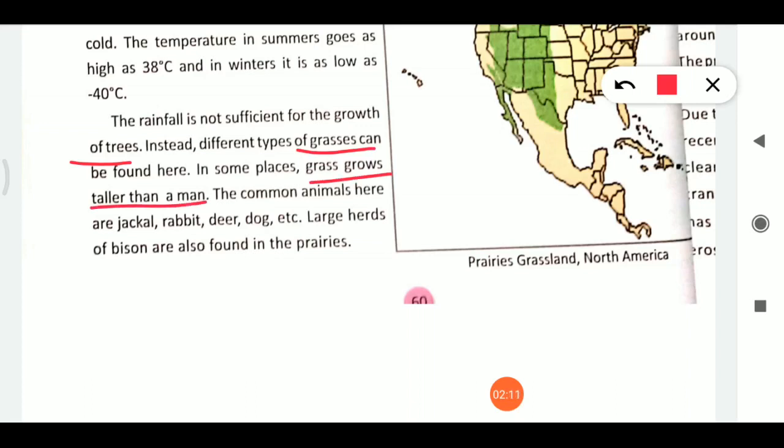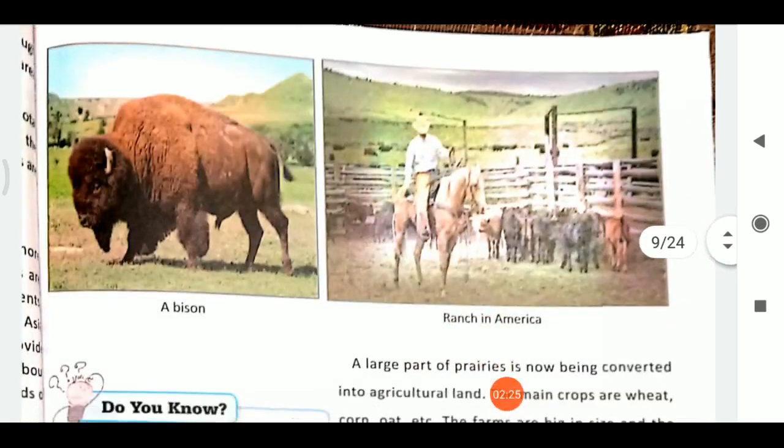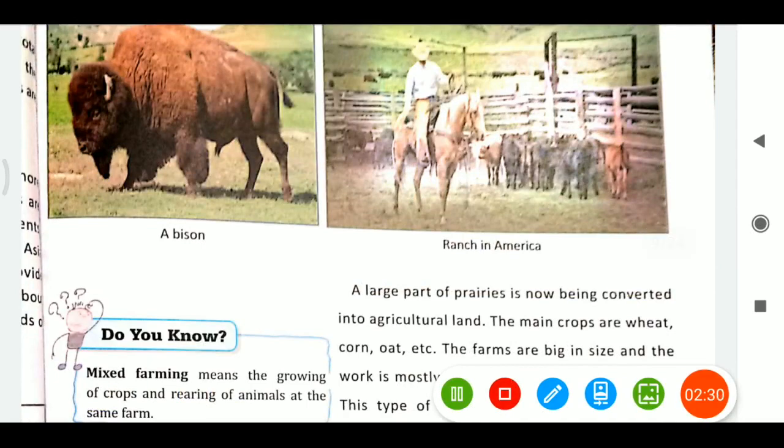If we talk about the common animals, then jackal, rabbit, deer, dog, etc. are common. Large herds of bison are also found in the prairies. Let me show you the picture of bison. This is bison. This one is bison here.